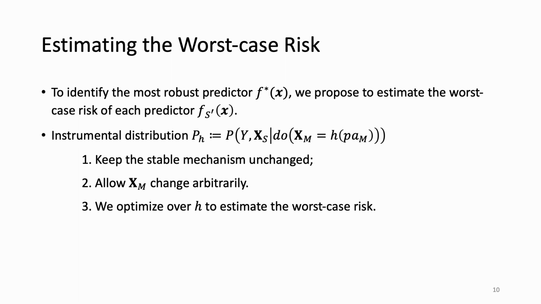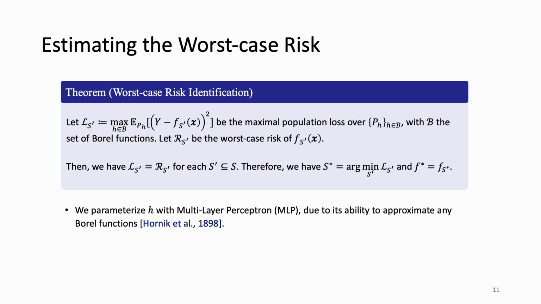For this purpose, we derive an instrumental distribution family P_h. This family keeps the stable mechanism unchanged while allowing x_m to change arbitrarily, so as to mimic the distributional shifts in deployment. Formally, we have the following theorem, which states that the worst-case risk of each stable predictor can be uniquely identified. With this theorem, to obtain S, the naive approach is to search over all subsets of S.